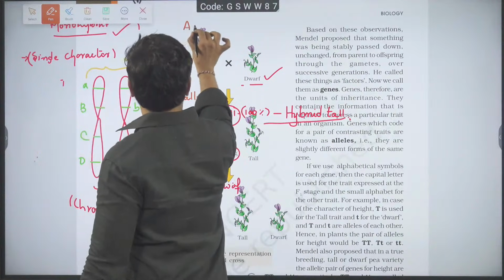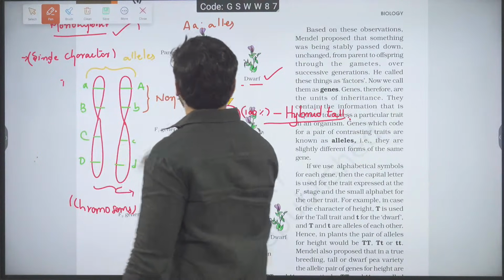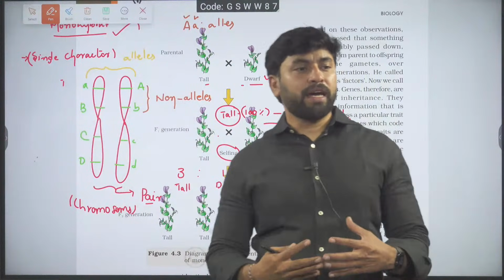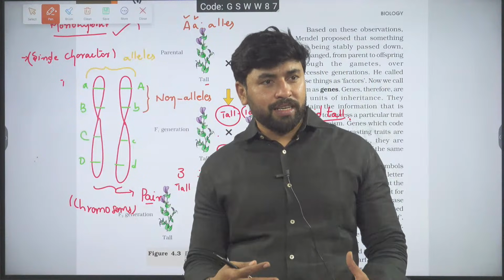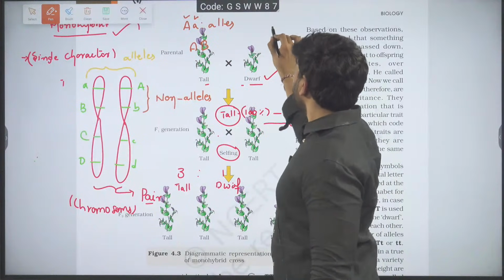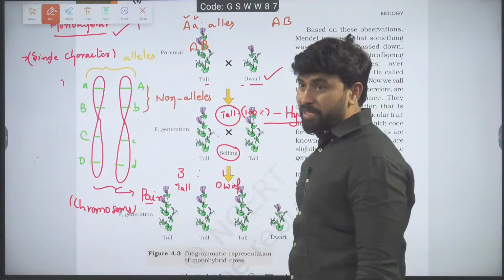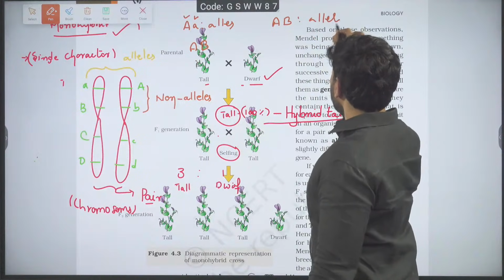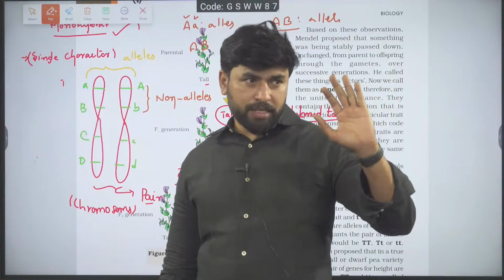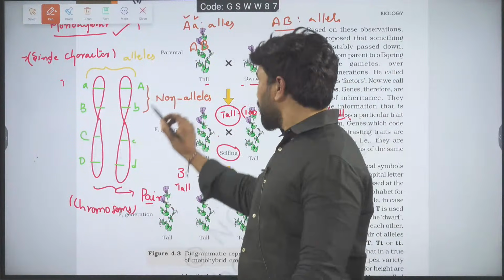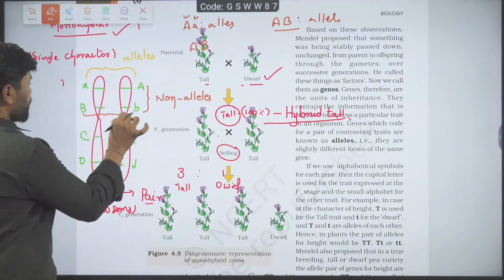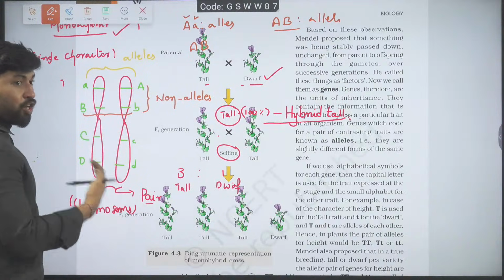So capital A, small a are alleles. Be careful, capital A and small a are both controlling the same character. If they control the same character, then only I will call them alleles. If I write capital B and capital A and say they are alleles, that is wrong. They are two different genes. Are you listening to me? In this case, capital B, small b are alleles, and A and B are non-alleles.